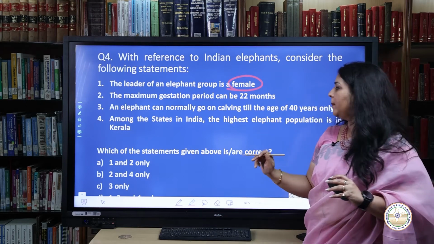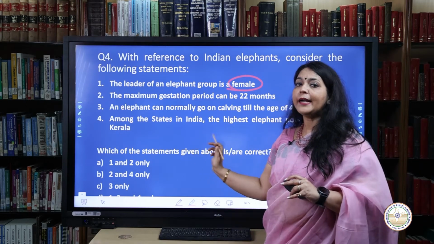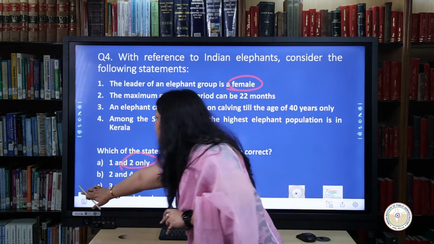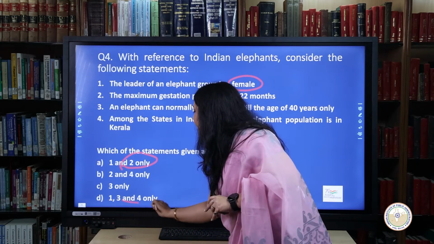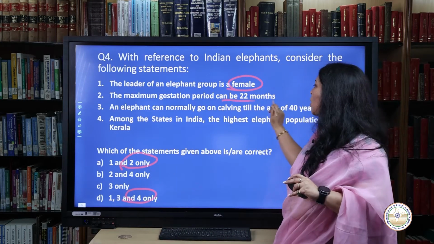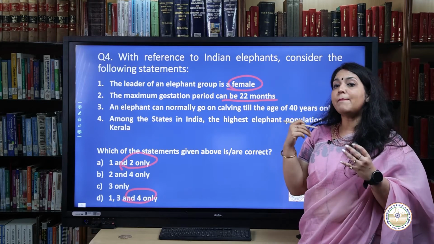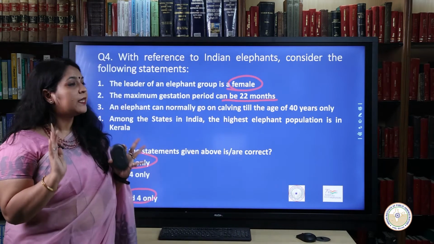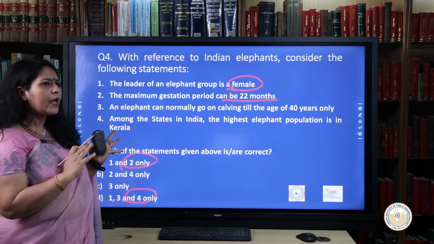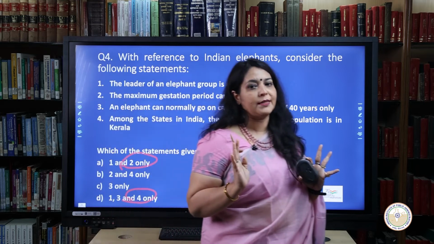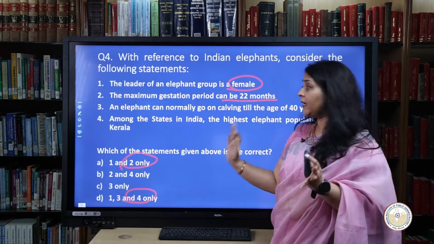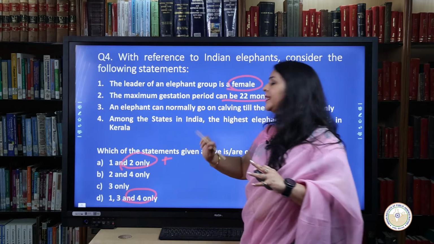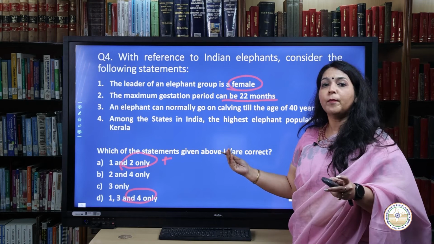This leads to the probability of A and D as the correct option. As I said, kindly mind that it is only the probability that A and D might be correct. Moving on to the second statement, that is the maximum gestation period can be 22 months, which is true. The gestation period might extend anywhere between 19 to 22 months. This leads to a greater possibility of A being the correct one. So we put a plus, that it has more probability of being correct.